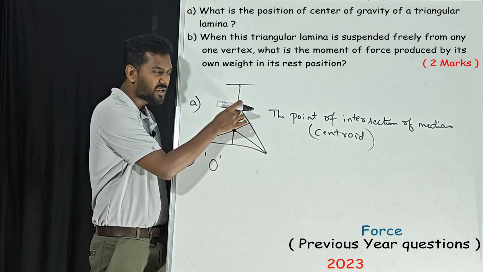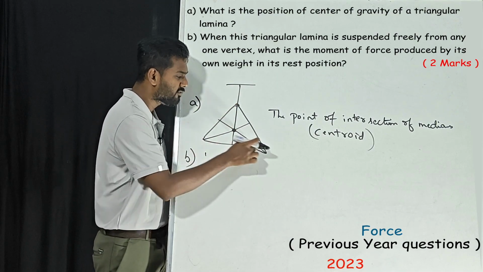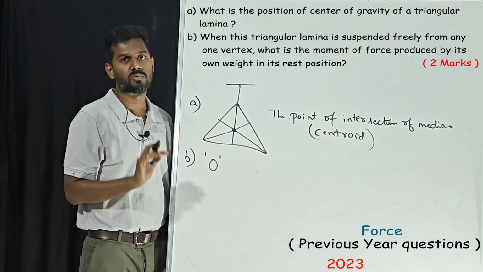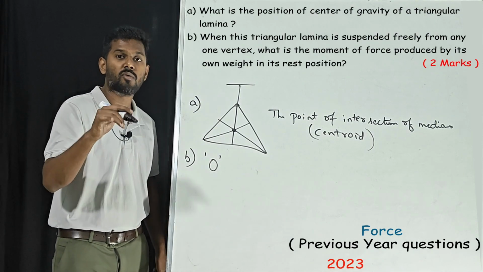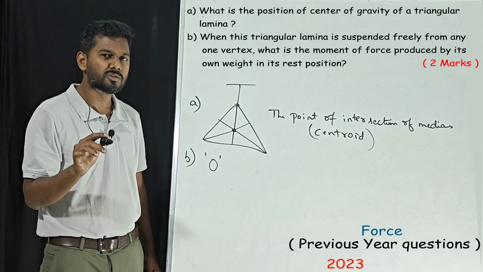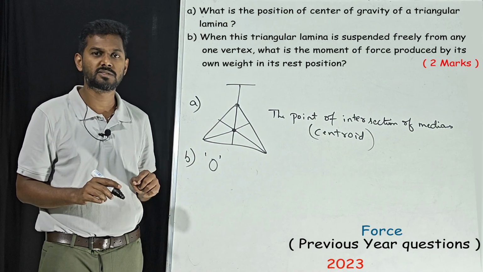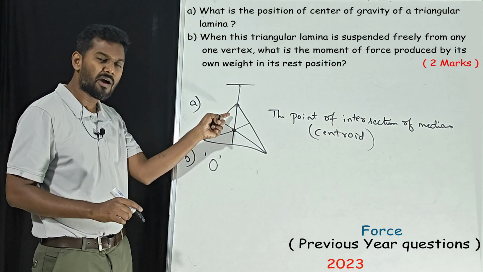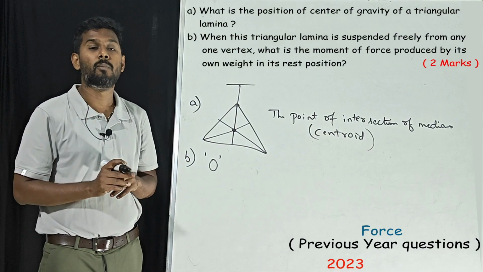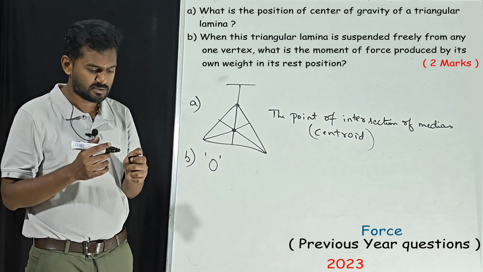If something is hanging, as we understood in the first question, the weight of the body will act as a force. What is moment of force? Do you think moment of force depends only on force, or on force as well as perpendicular distance? Force as well as perpendicular distance. We have force, but we don't have perpendicular distance. That is why moment of force will be 0.